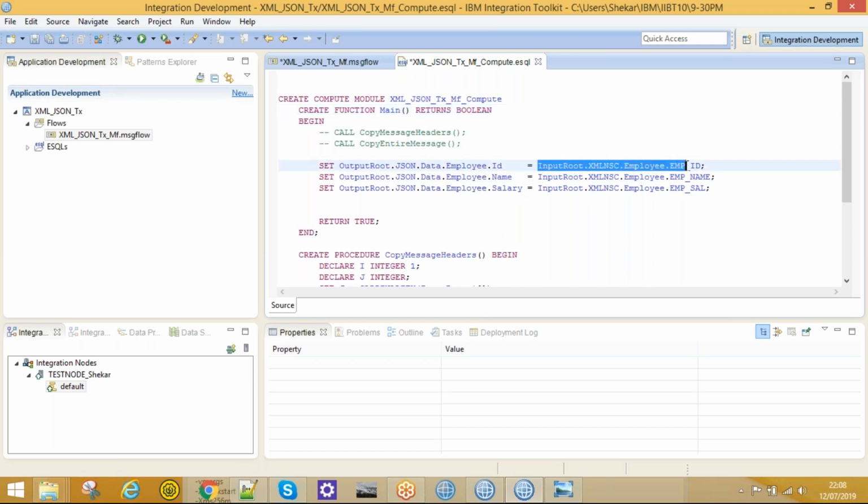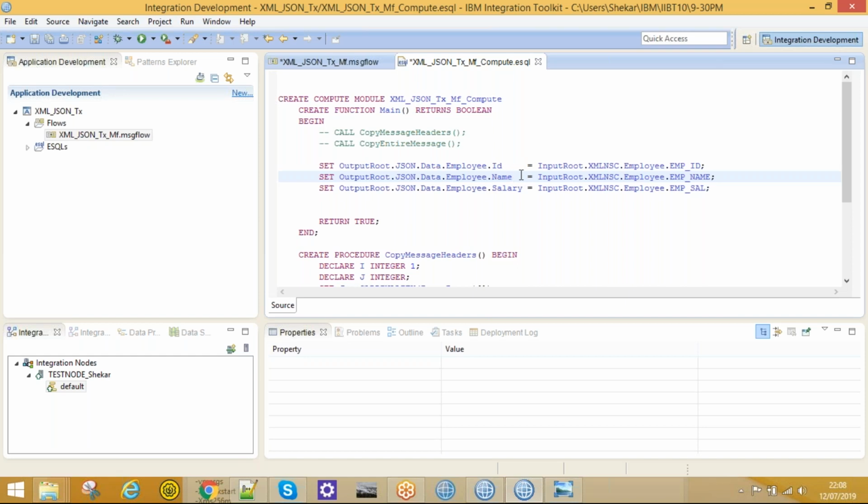How we have written it, based on the tree structure. For example, if you want to do any transformations, for example, employee name we want to put in uppercase, so how can we do that? We will have some string functions and everything in ESQL. We will have one class for ESQL code, like what are the main functions we are going to use in the projects, and what are the things you will use frequently in the projects. I will discuss them.